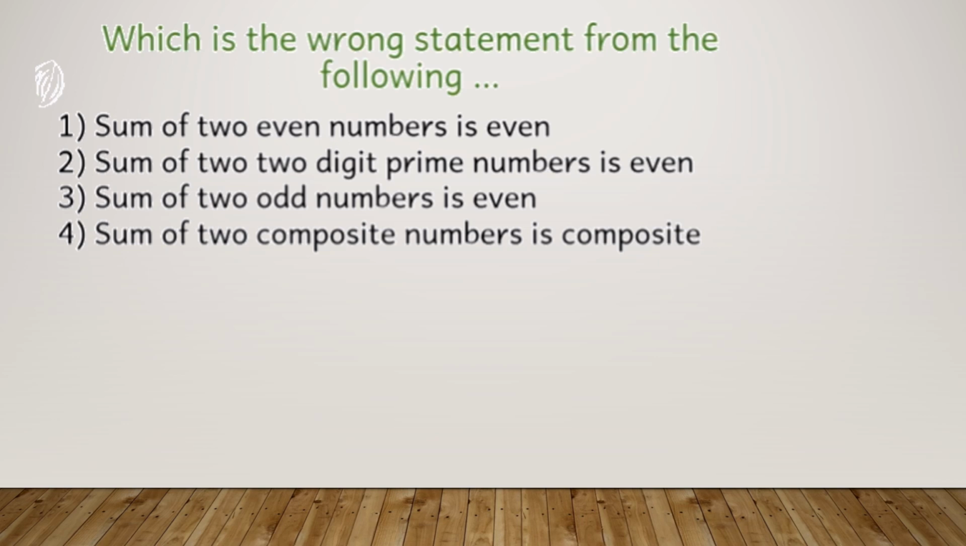Sum of two digit prime numbers is even. If I have two digit prime numbers and if I add them, it will give me an even number. The third option is sum of two odd numbers is even. If I have two odd numbers and if I add them up, it will give me an even number. The fourth statement is sum of two composite numbers is a composite number. So if I have two composite numbers and if I add them up, it will give me a composite number.